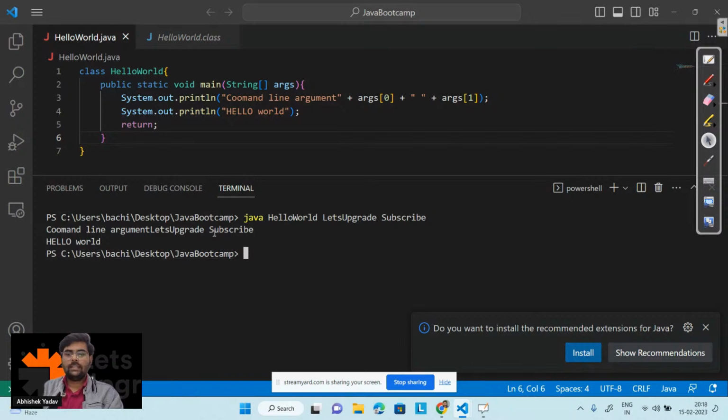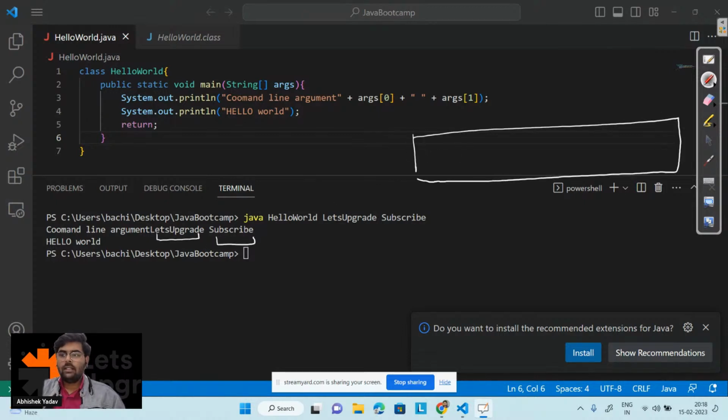So guys, you can see we are getting let's upgrade and we are getting subscribe here. Right, everyone? That means we have the array and inside the zero index, let's upgrade is stored, and inside the index 1 subscribe is stored.